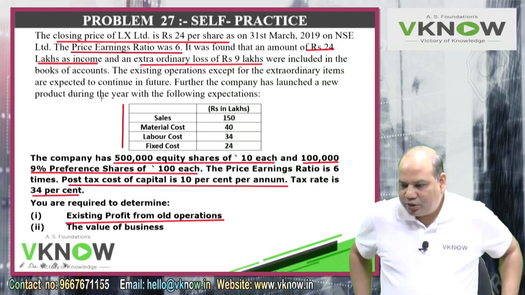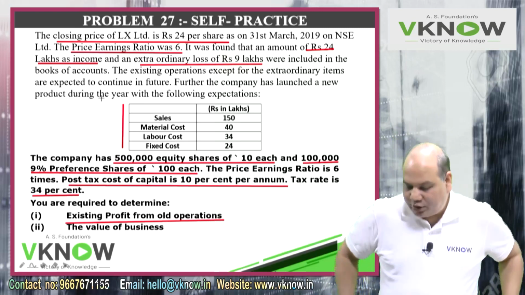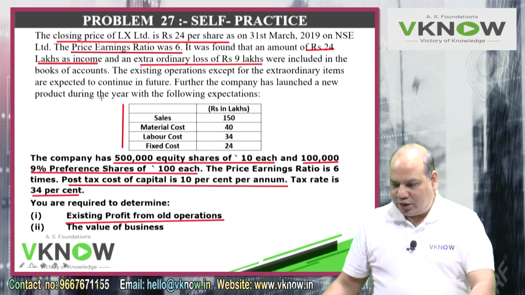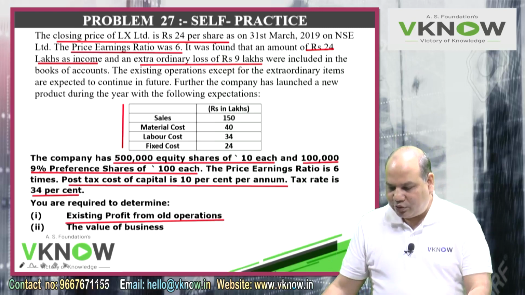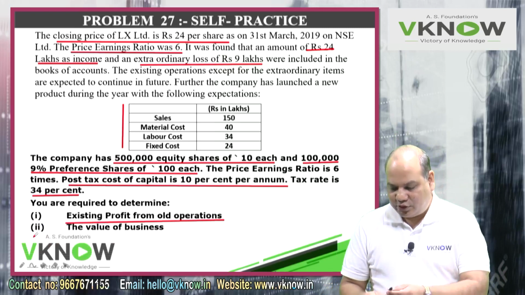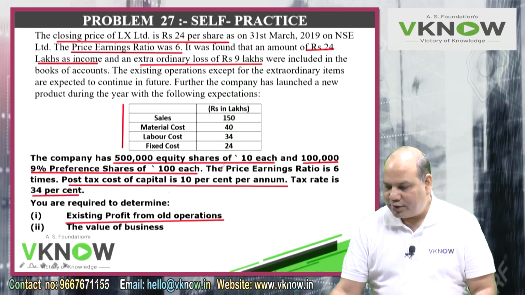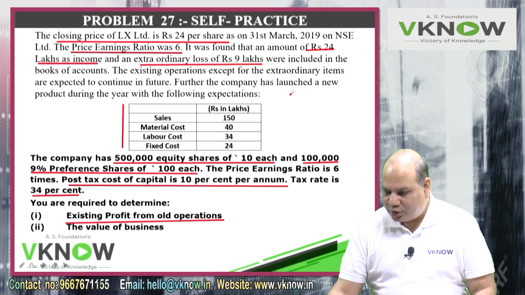You see, the price of the share is given, 24 rupees. And the P/E ratio given to you is 6 times. So first I'll explain how you will do it.